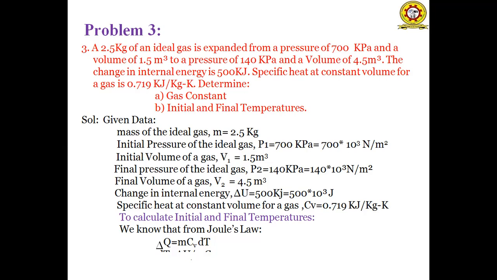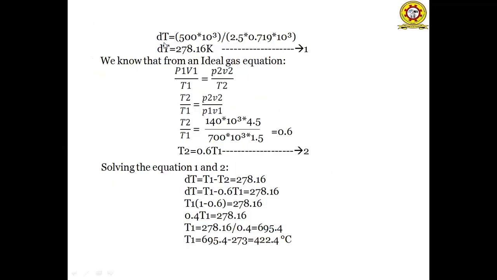In that, first we have to calculate the initial and final temperatures to get the value of the gas constant. So first we will calculate the initial and final conditions. For calculating the initial and final conditions, we know the equation from Joule's law: delta U is equal to m CV dT. So we know the values of delta U, m, CV. Then dT represents 278.16 Kelvin.